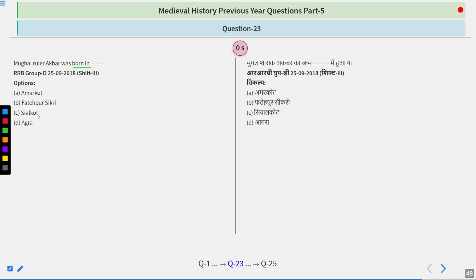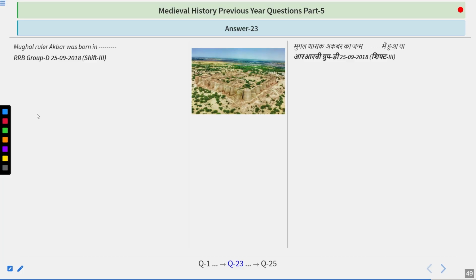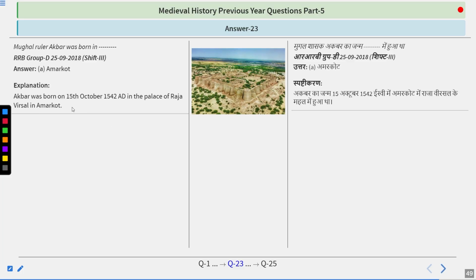So as we know, Akbar was born during the time of Humayun's exile. So he was not born in Agra. He was not born in Fatehpur Sikri. He was born in Amarkot. Akbar was born on 15th October in the palace of Raja Virsal in Amarkot, Sindh, during the time when Humayun was in exile from India.